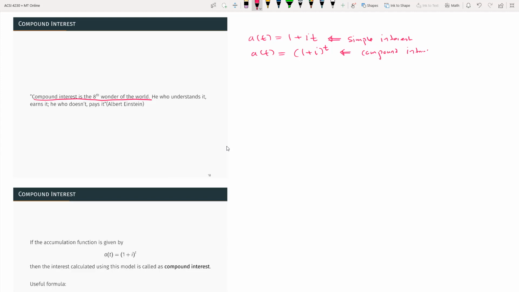So if you graph this, this is time. At time 0, (1 plus i) to the 0 is 1. This looks like this. So instead of a straight line, a linear function, it's like a power function. Basically, if you graph the simple interest model, it's going to look like this.